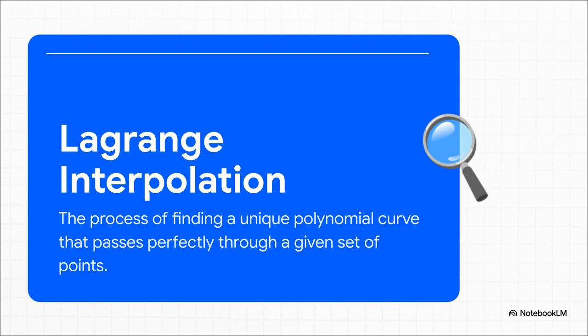Well, it turns out there is a guaranteed mathematical way to do this. It's called Lagrange interpolation. And for any set of points you throw at it, it will spit out one and only one smooth curve that hits every single one of them. So, problem solved, yeah? Not quite.